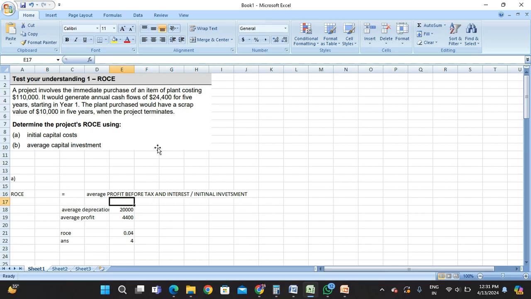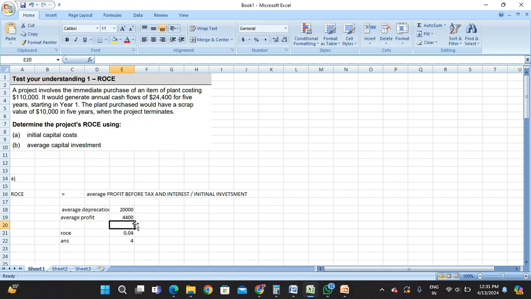We calculate the average depreciation as 110,000 minus the scrap value, divided by 5, which gives 20,000. The average profit is the annual cash flow of 24,400 minus the depreciation of 20,000. We get an average profit of 4,400.